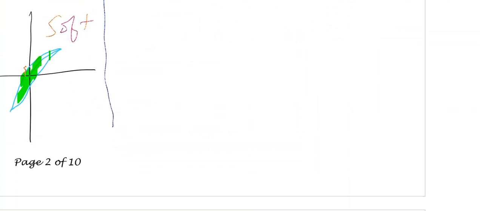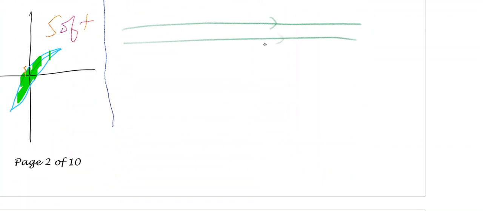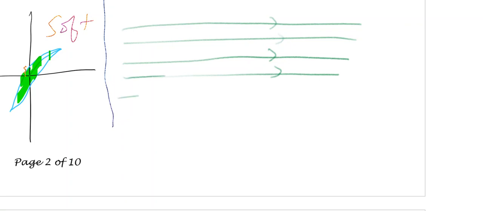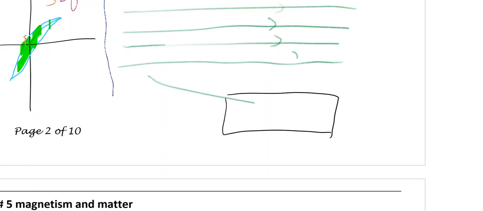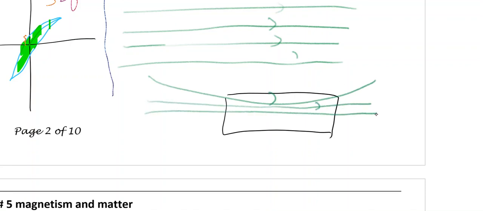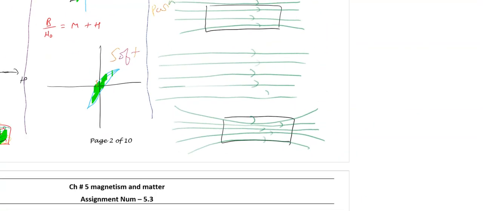Consider that we have field lines like this in some region, and then you place a ferromagnetic material into that region. What will happen because of ferromagnetic material? The moment you place ferromagnetic material, the permeability of ferromagnetic material is very high, and so field lines would prefer to pass through ferromagnetic material rather than passing through vacuum or free space. Field lines would be going like this. So this is what happens when you have ferromagnetic material in external magnetic field.